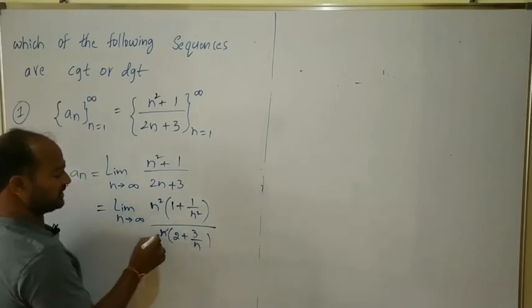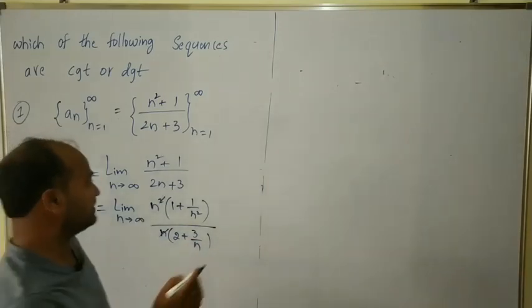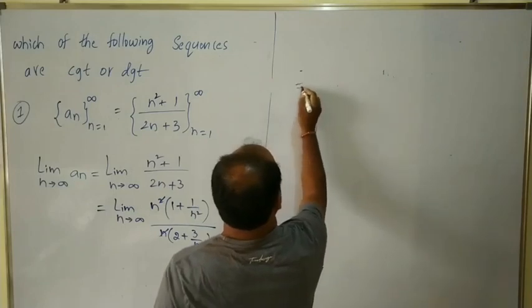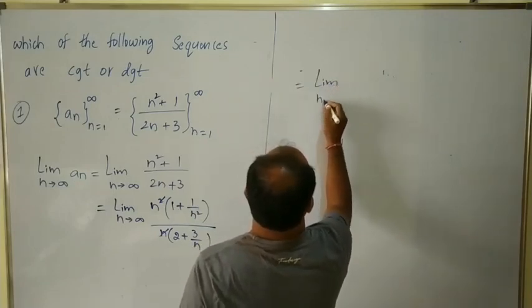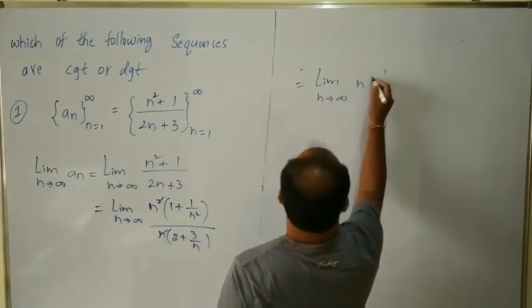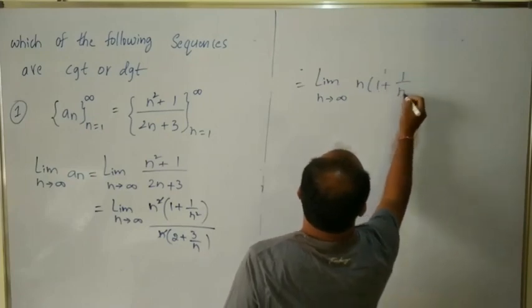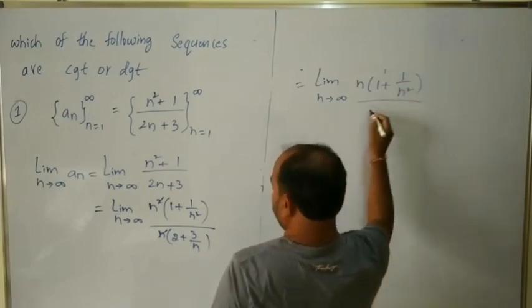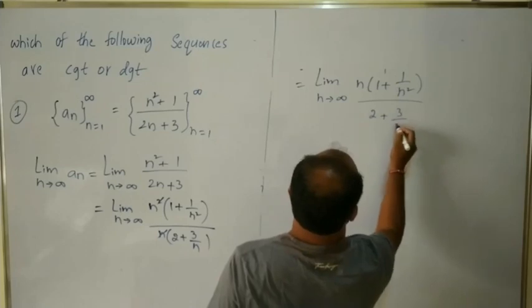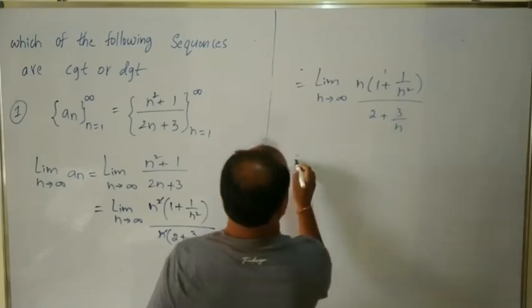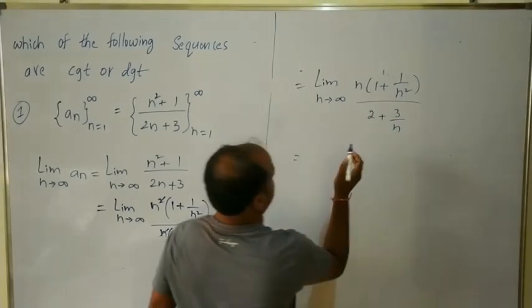Here n square gets cancelled by n, so we get limit n tends to infinity of n into 1 plus 1 by n square divided by 2 plus 3 by n.